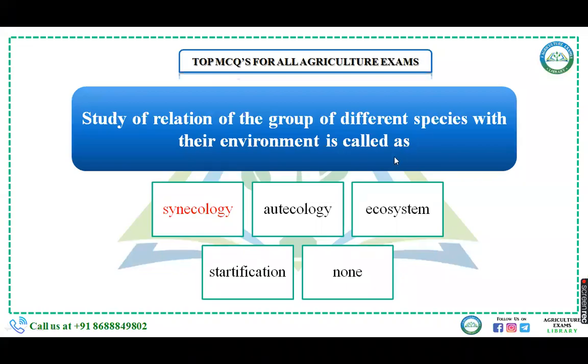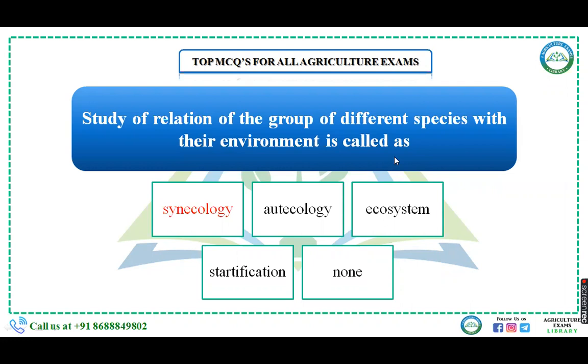Hello everyone. Today in this video, we are going to discuss a few important questions of ecology, or you can say environmental science, which will be very useful for your upcoming exams like FCI, NABARD or IBPS AFO. So we'll see all the 10 questions from environmental science and we'll discuss the different terminology.